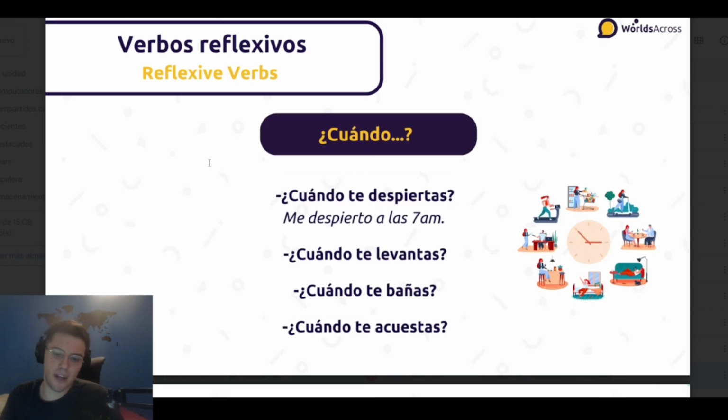We've also learned about reflexive verbs. Those are the verbs whose action is reflected on someone. Like waking up, you would say, me despierto, I wake up. Or me baño, I take a shower.